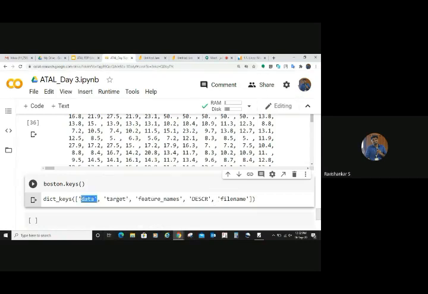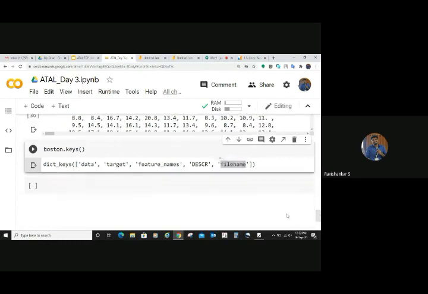It can be your data, it can be your target, that means your output. Data is your input part, and target is your output part. Feature names correspond to the column names. And DESCR is the description of your data. You will get a slide kind of description. And you have the file name also. If you want to see the file name, it will display it. These are the keys available.